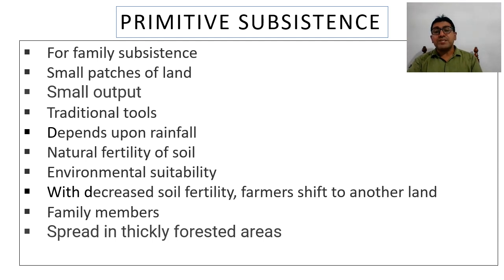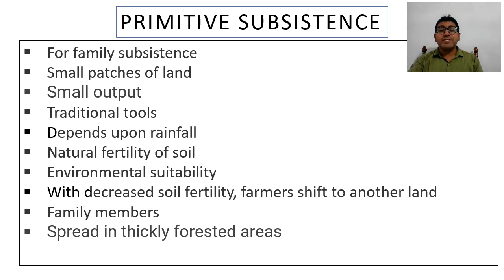Next is natural fertility of soil. This type of agriculture depends on it. The soil is already very fertile, because in forest areas and hilly areas, soil has a sufficient amount of humus in it, and they don't use the same piece of land for a longer time. They use it only for 3 to 4, 5 years, and then they shift to new places. So they don't use any kind of fertilizers or manure to make the soil fertile.